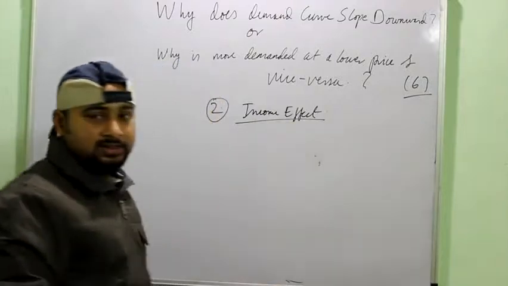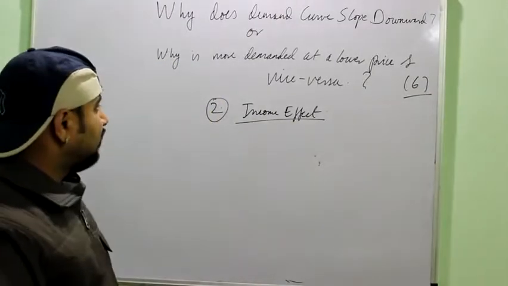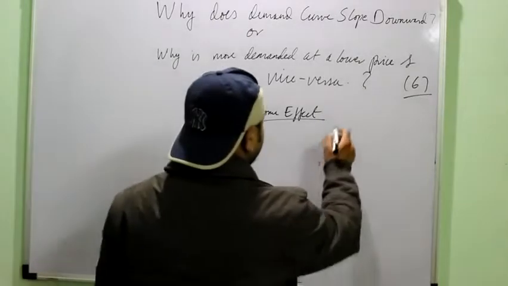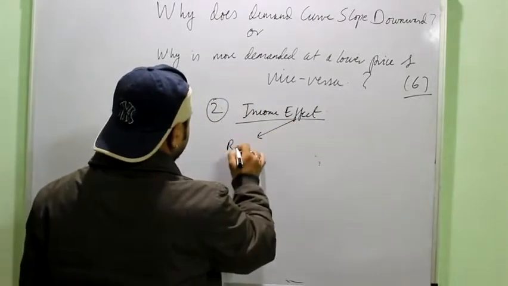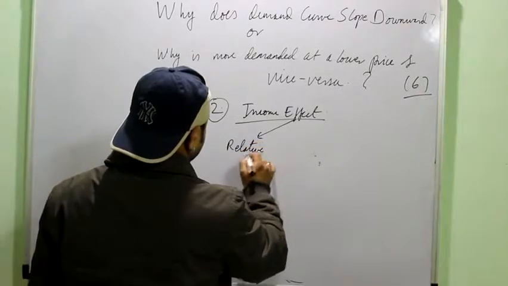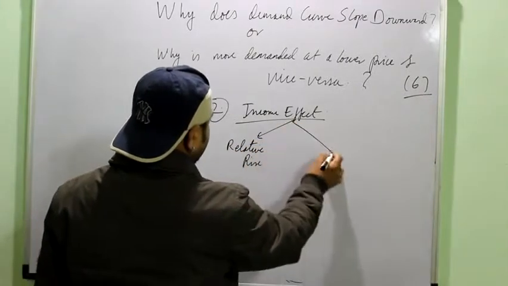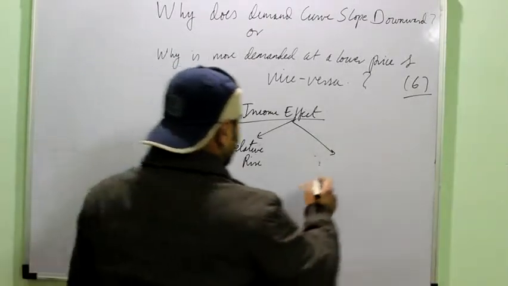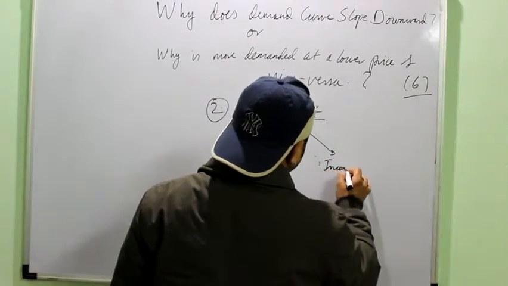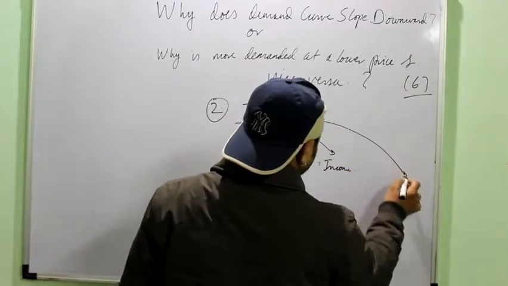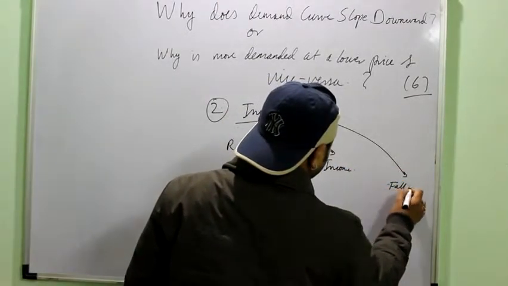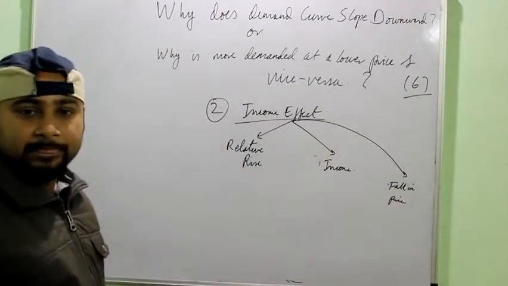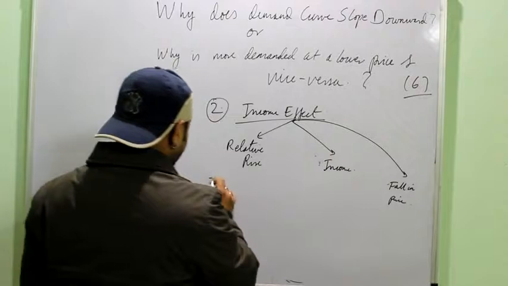How is it a cause for the law of demand? Before understanding that, we must understand what this income effect is. It is the relative rise. The term relative means comparative. It is the comparative rise in the income of a buyer, which he feels if there is a fall in the price of a commodity.